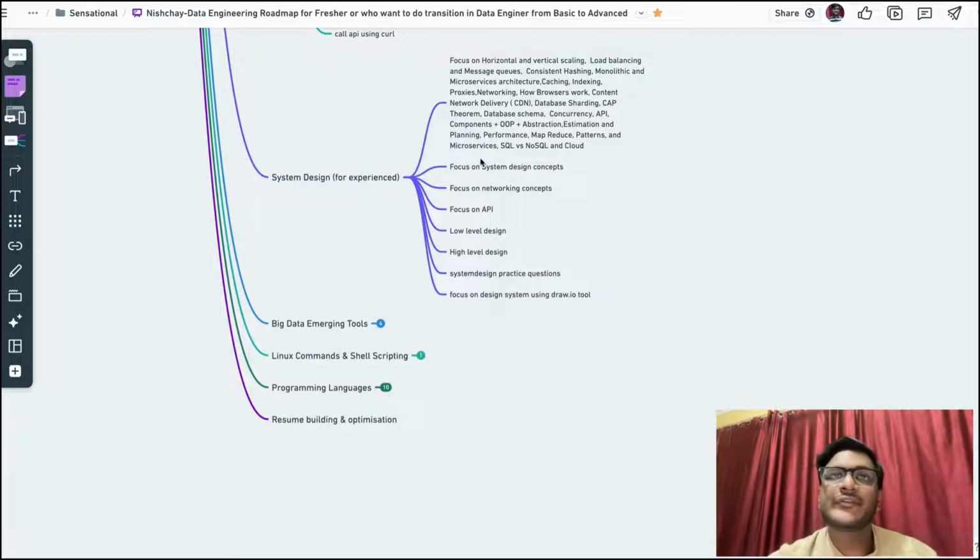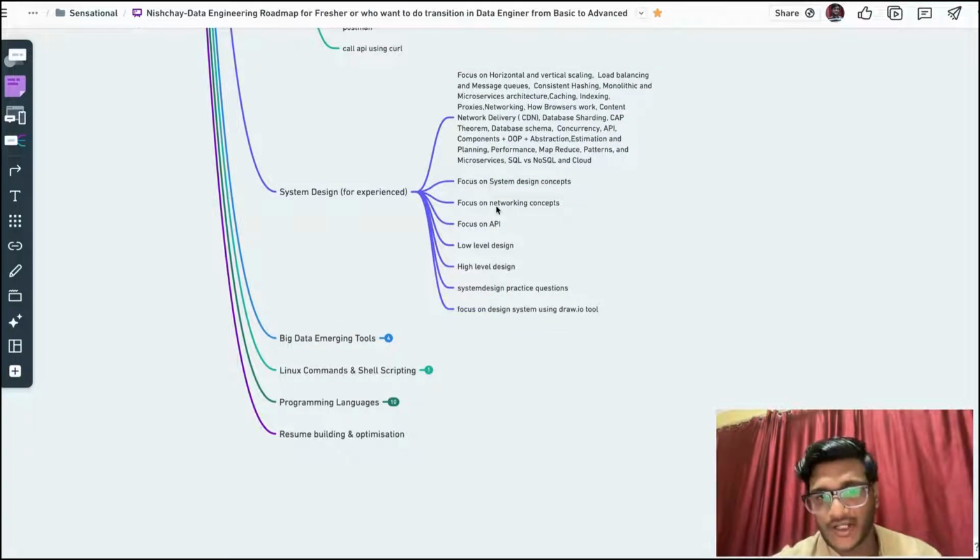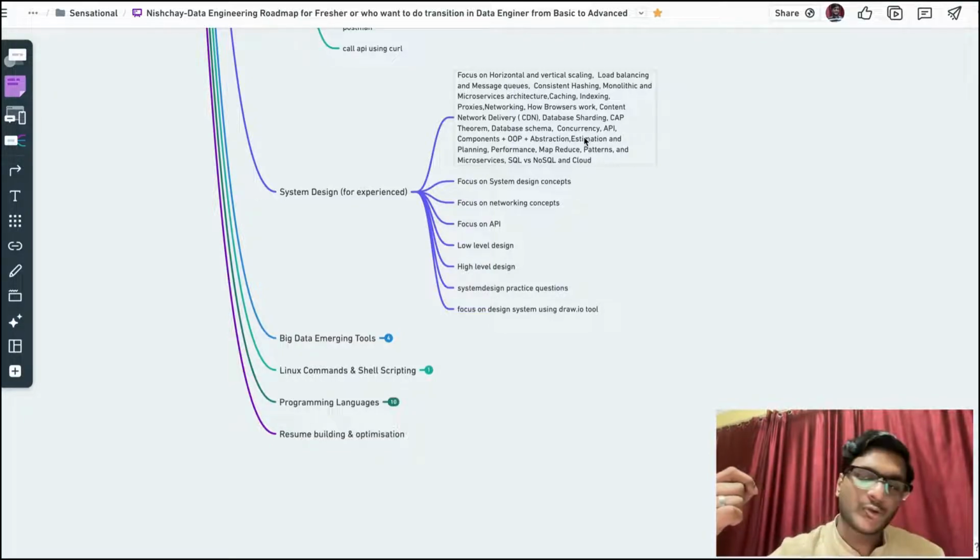But if you are a college graduate, I think you have worked on it in college and learned HLD and LLD, high-level and low-level design. So you know the networking concepts, like how a CDN works, database concepts, monolithic architecture, and microservice architecture. So you can go through the theory and conceptual part of system design, and you should know OOPS. OOPS is very important: abstraction, encapsulation, inheritance, and interfaces in Java. So you can go through this type of concept, and the difference between NoSQL DB and SQL DB.